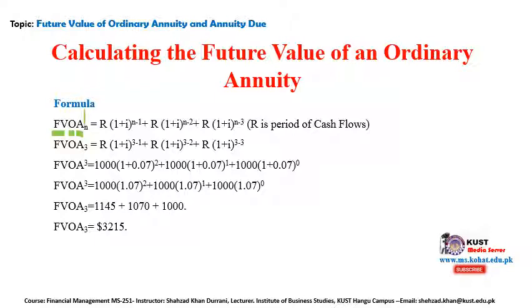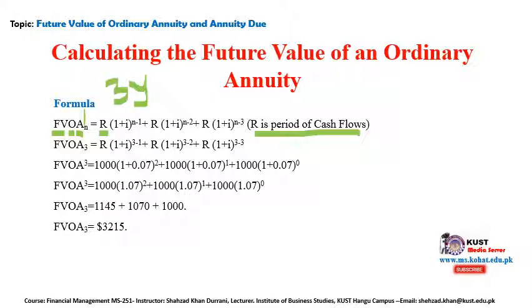How many years were there in the previous question? We were calculating it for 3 years. R represents the period of cash flows.